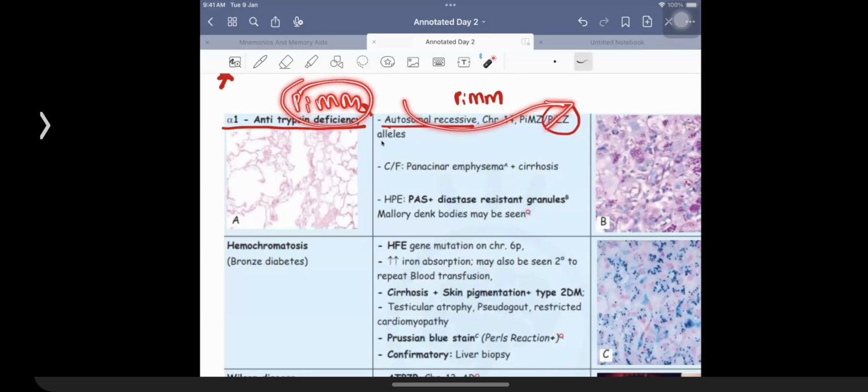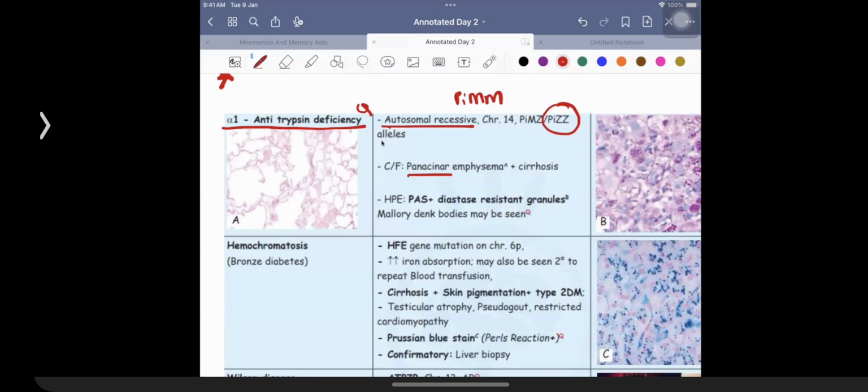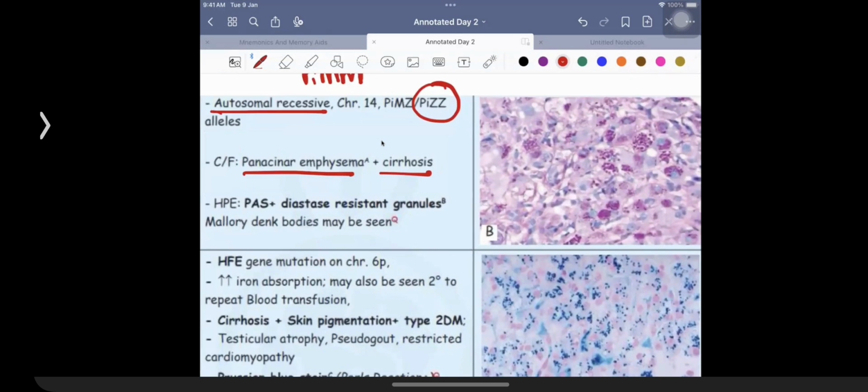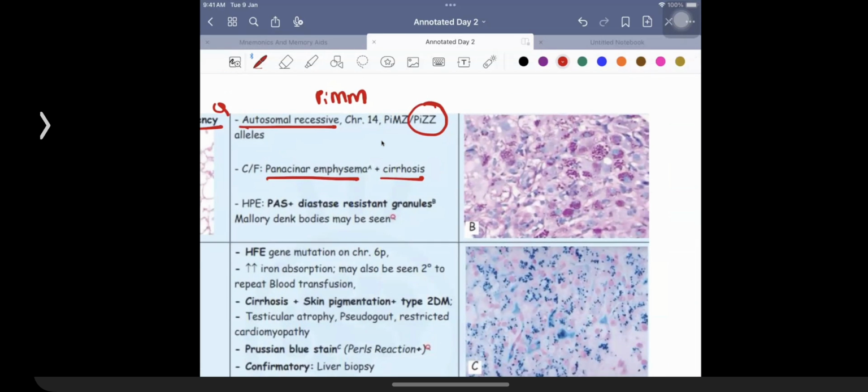But when you are going to be eating pizza, that is not good for your health. So it is going to spoil the health of lungs and liver. So that is what is going to be responsible for causing panacinar emphysema as well as cirrhosis. These patients are going to be having a high risk for development of liver cirrhosis. And the problem that the patients are going to be having is abnormal protein is going to get deposited in the liver. The abnormal protein is going to be appearing in the form of pink to magenta colored granules, which are going to be given the name of PAS positive diastase resistant granules.